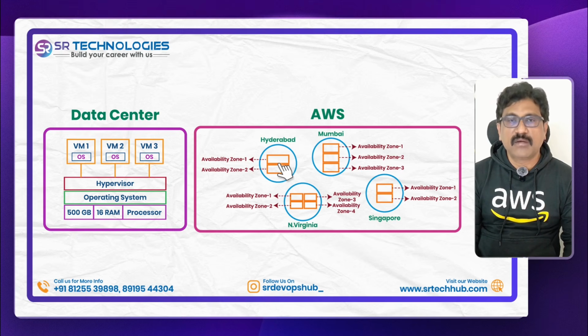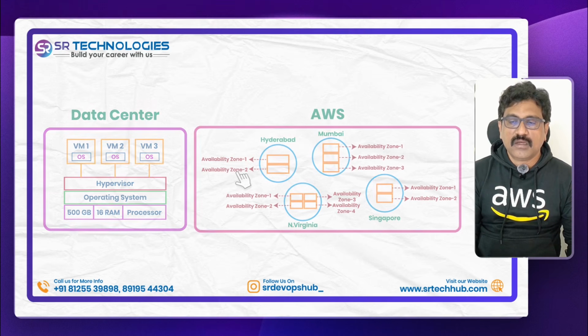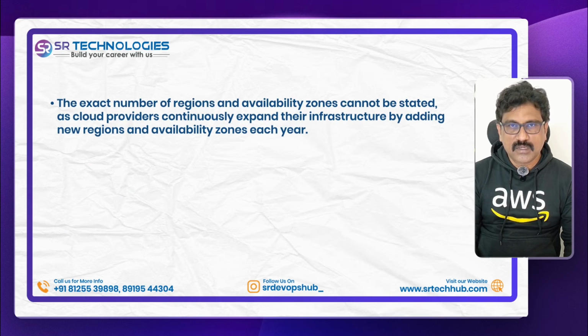Inside that region, again, multiple data centers will be there. In Mumbai region, 3 data centers are there, for example. In Hyderabad, for example, 2. So it is not a constant value. Again and again, they are just building new ones. See, this data center is nothing but an availability zone. In public cloud terminology, in AWS terminology, we will call this as availability zone. We cannot say exact number of availability zones and regions, because every year they are building new availability zones and new regions.